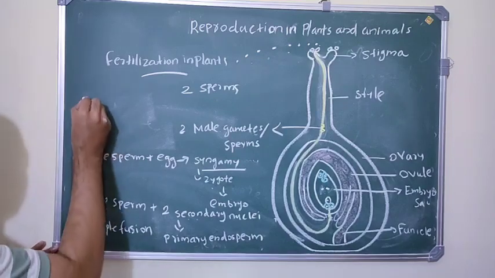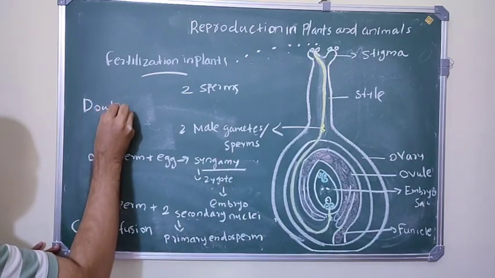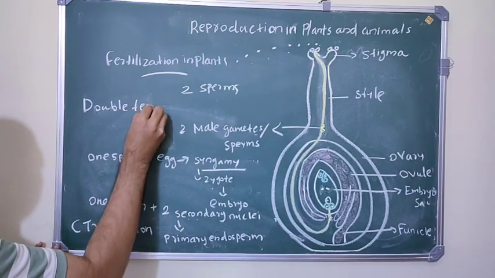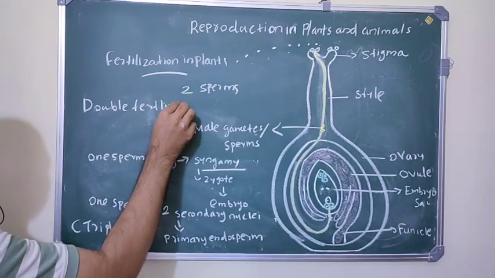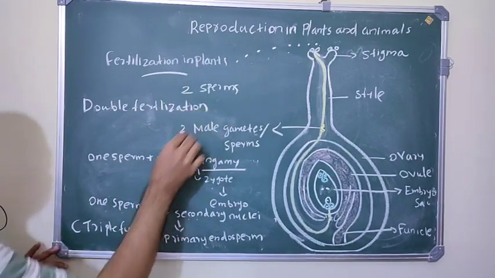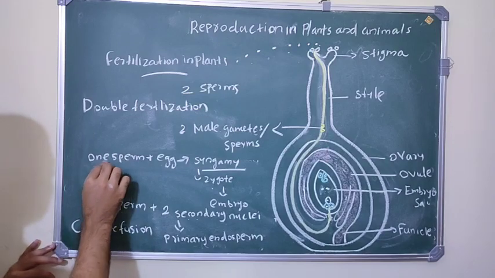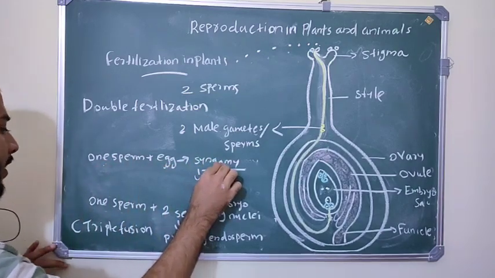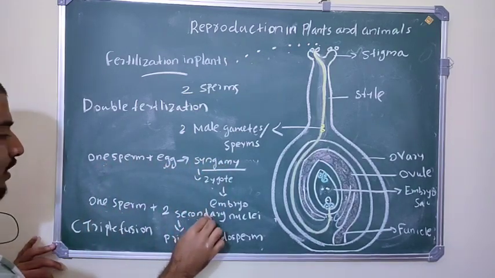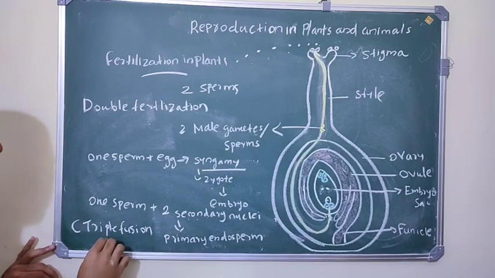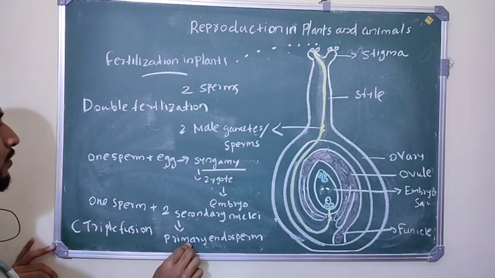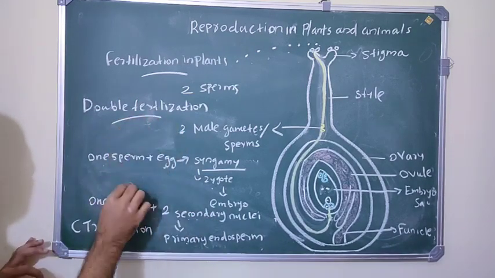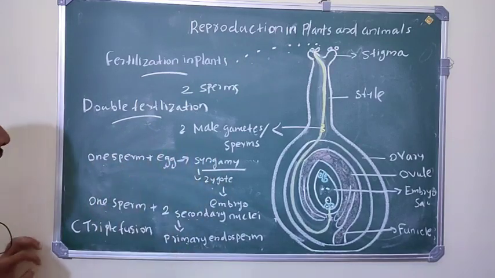So it is called double fertilization. Why is it called double fertilization? One sperm fuses with the egg, which is called syngamy, and another sperm fuses with the two secondary nuclei, which is called triple fusion, resulting in the primary endosperm. So there are two types of fertilization present in flowering plants, so it is called double fertilization.